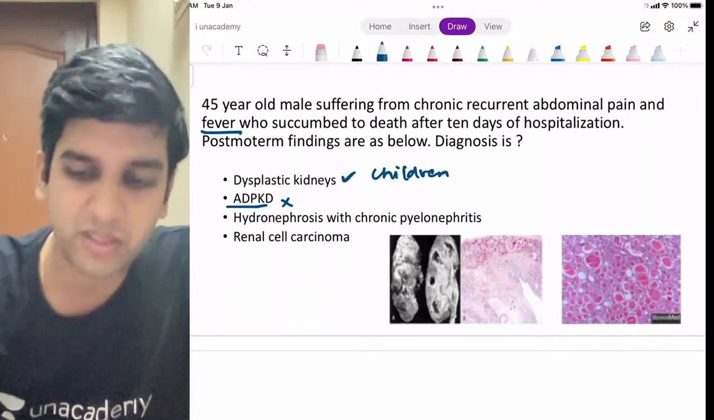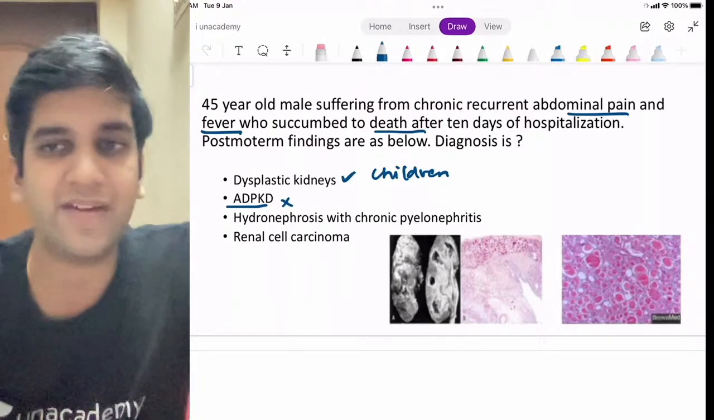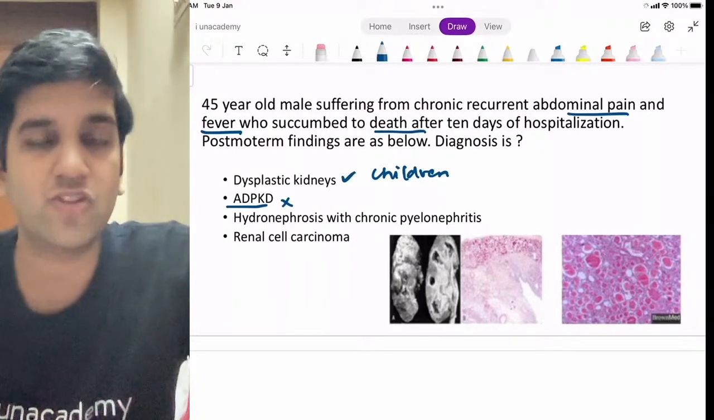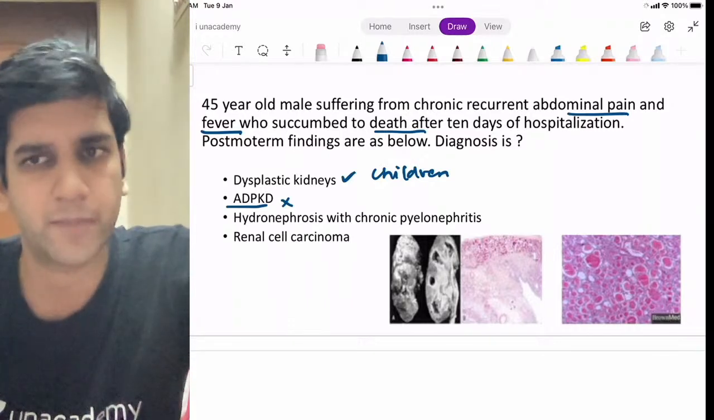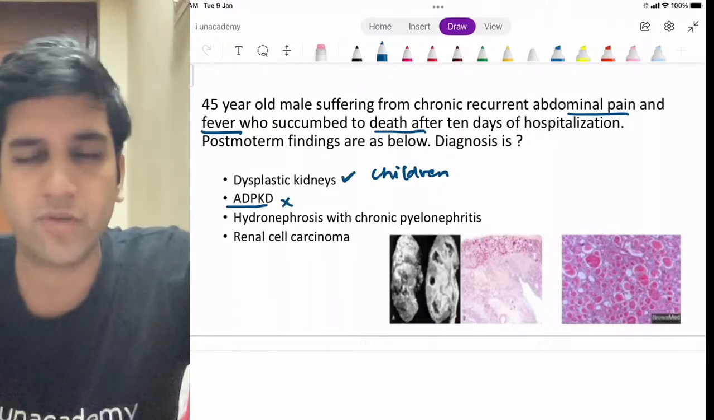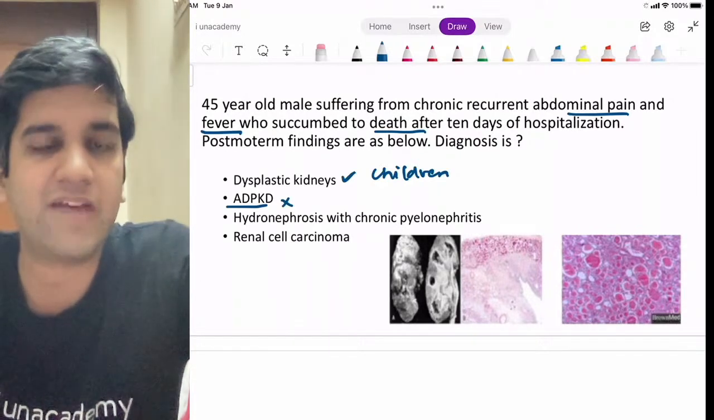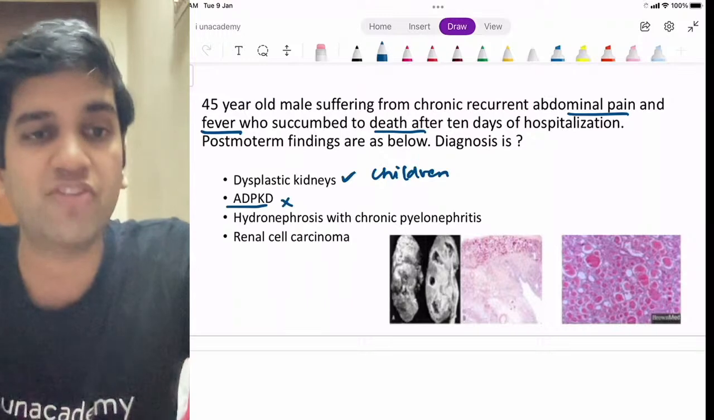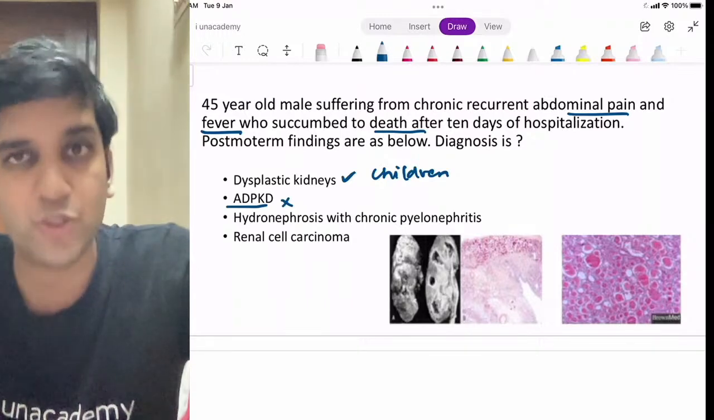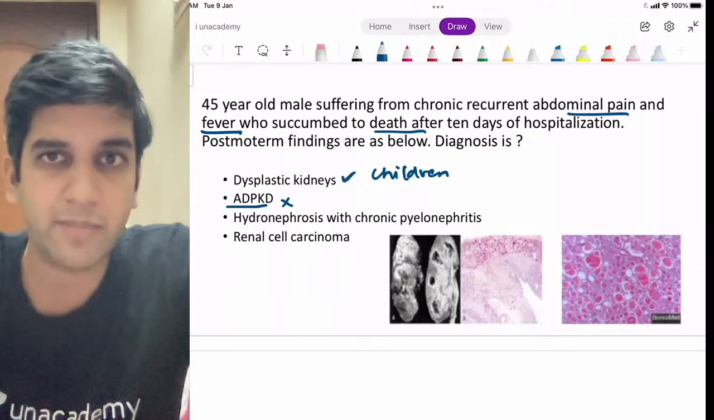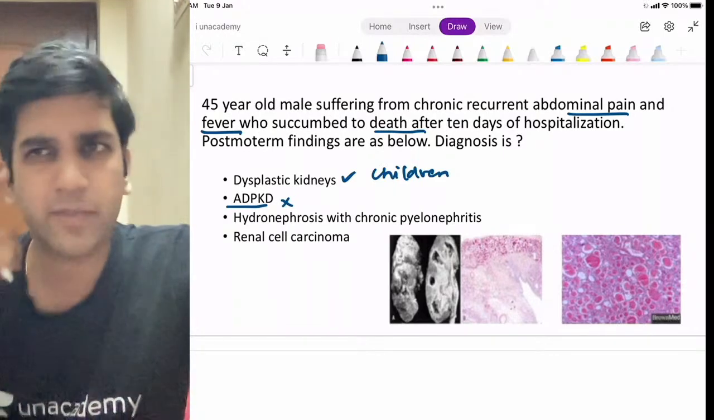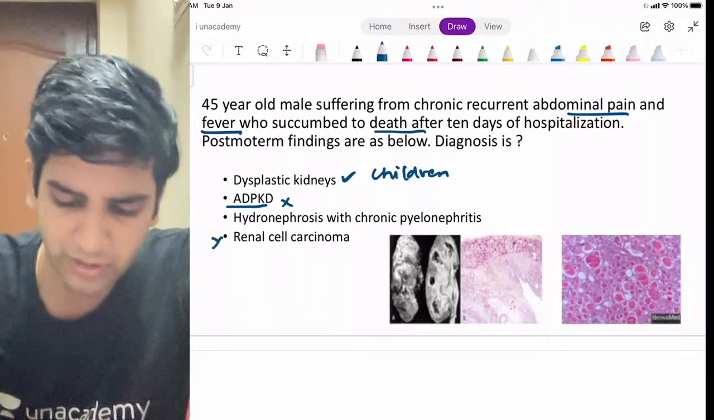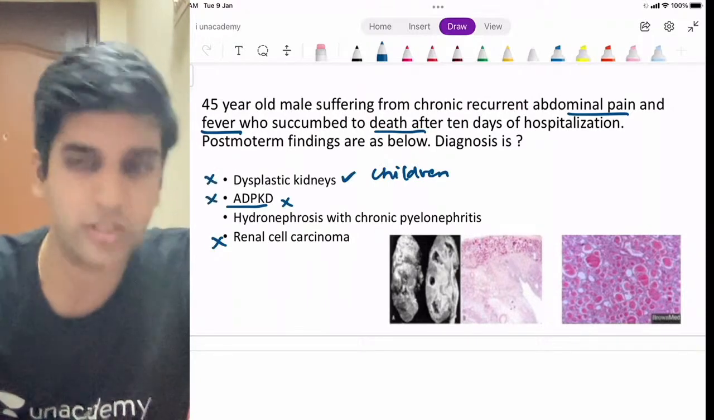They don't present as fever, they don't present as pain, and they don't die after 10 days. They present as an abdomen mass. It's not a fatal disease, right? Next, last option. Renal cell carcinoma. Age group when it fits. A 45-year-old can have renal cell carcinoma. And how do you think the patient will present? Will they present with hematuria, abdomen mass, or fever and death in 10 days? They'll present with hematuria. So I can rule this out.